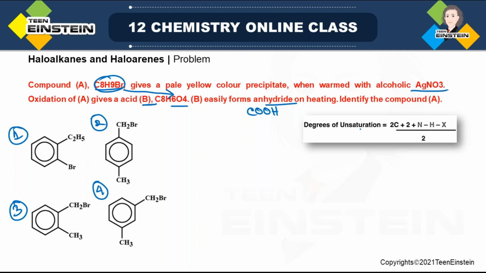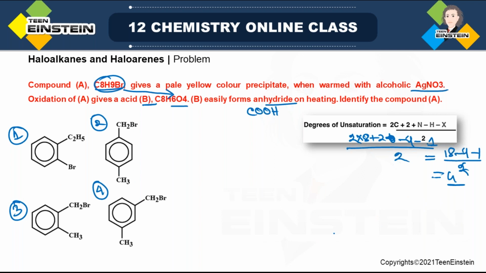From this formula, the number of carbon is 8, so 2 into 8 plus 2. There is no nitrogen. The number of hydrogen is 9, so minus 9, and X is halogen, 1 halogen, so minus 1, all divided by 2. So 2 into 8 is 16, 16 plus 2 is 18, minus 9, minus 1, divided by 2, so it is 4. This matches an aromatic ring, because an aromatic ring has 3 double bonds and 1 ring, which matches this value of degree of unsaturation.